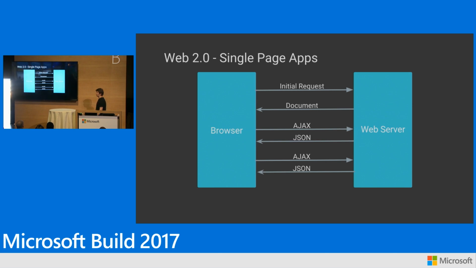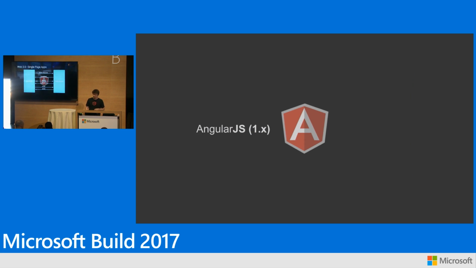And then we moved towards the new world of the web. So this is Web 2.0, single-page apps, SPAs, as you know them. The basic distinction here is that a single-page application, you send that HTML out once, and then from there, all communication is AJAX, right? It's JSON going back and forth. This is great. This is not an easy thing to do, but this is where Angular, AngularJS came from.